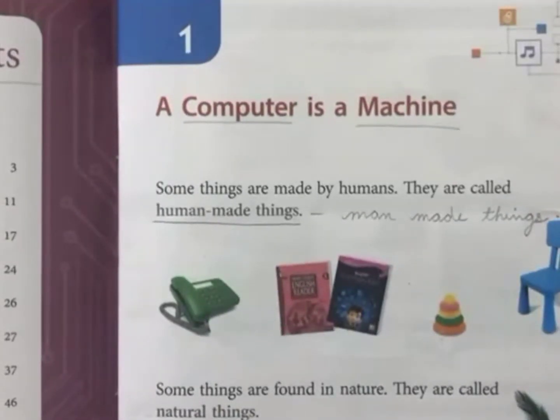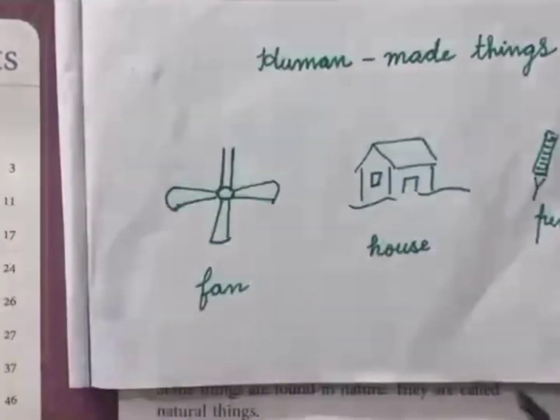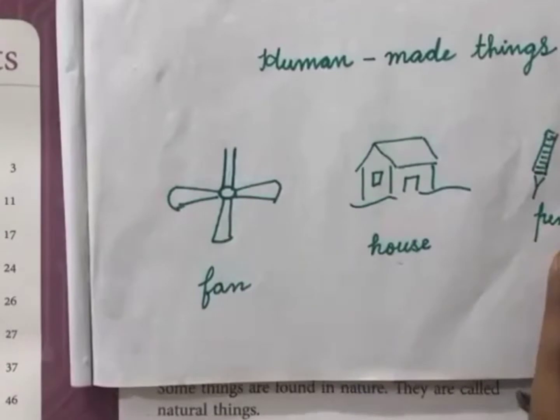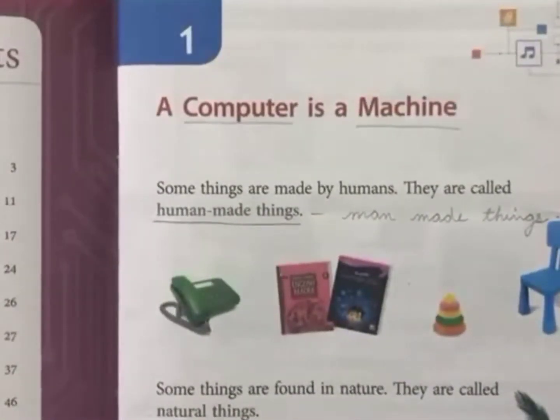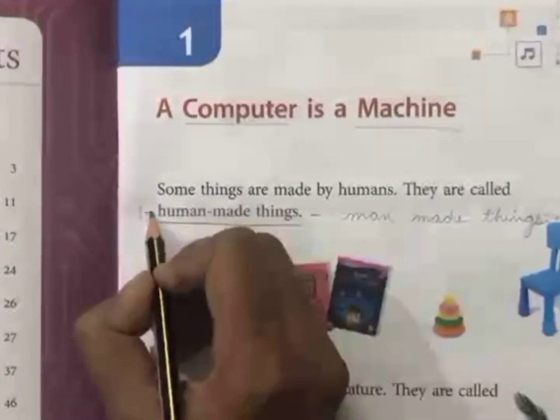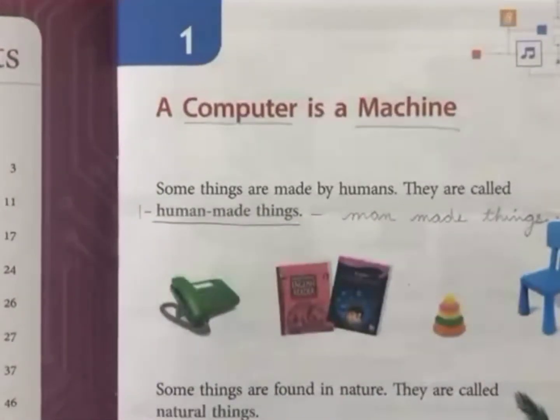Few examples I will show you more. Human made things, like fan, house, pencil, and whatever things that you see around are man made things. This is the very first point that you will learn, human made things made by man.